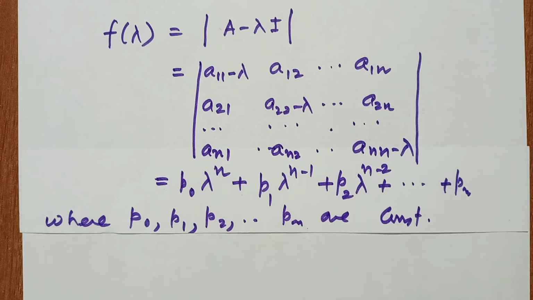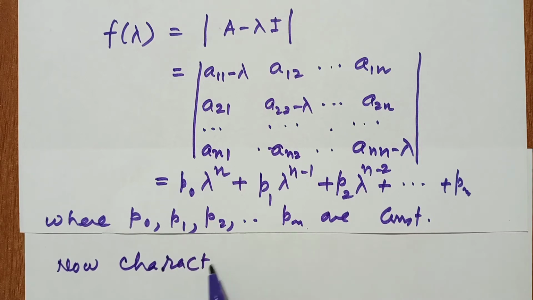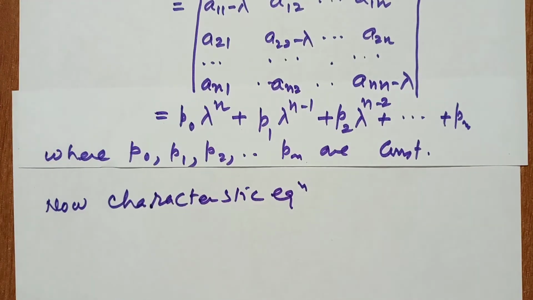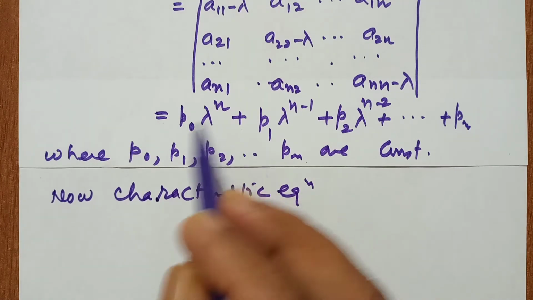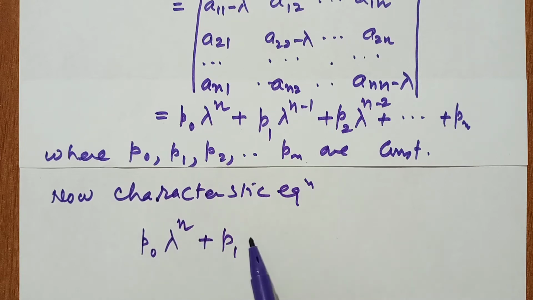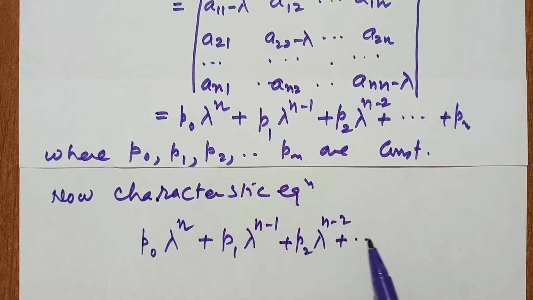The characteristic equation of this square matrix is when this expression is 0, that is, p0 lambda to the power n plus p1 lambda to the power n minus 1 plus p2 lambda to the power n minus 2 plus up to pn is equal to 0.